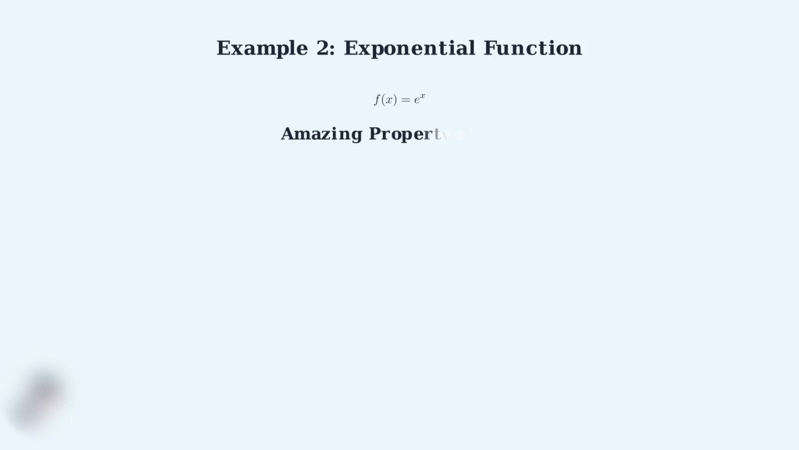Here we can see the amazing property of the exponential function. The original function, first derivative, and second derivative are all identical. This makes e to the x incredibly special in mathematics. Now for the concavity analysis.